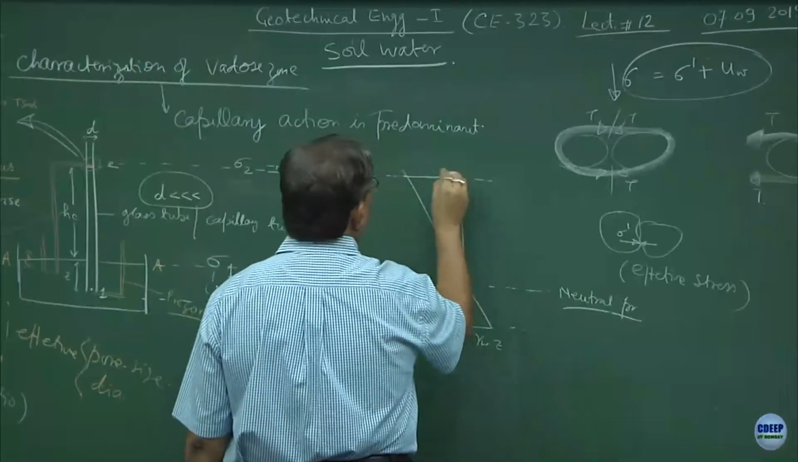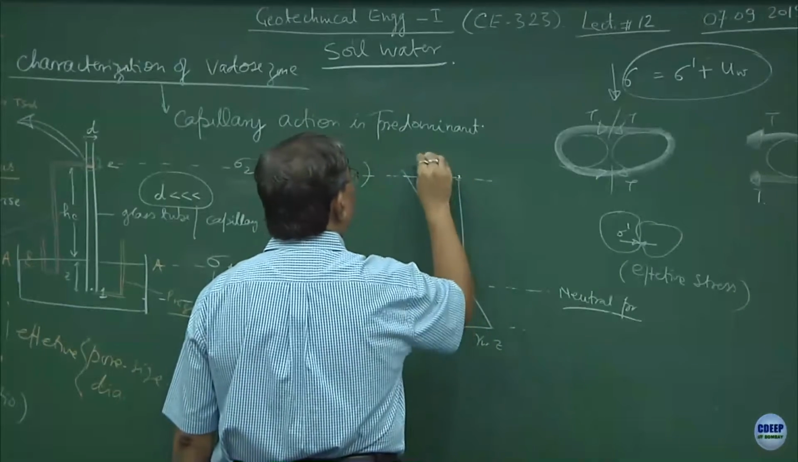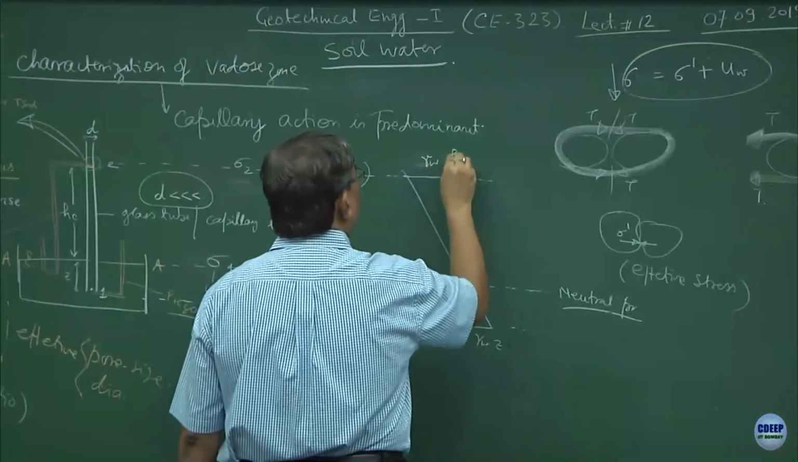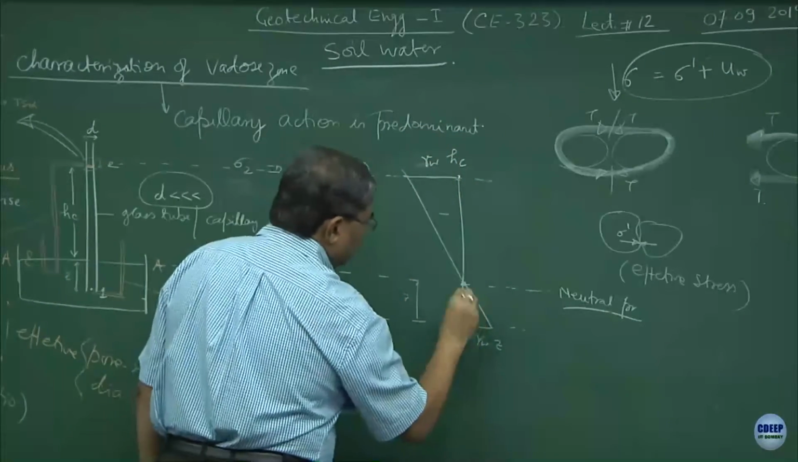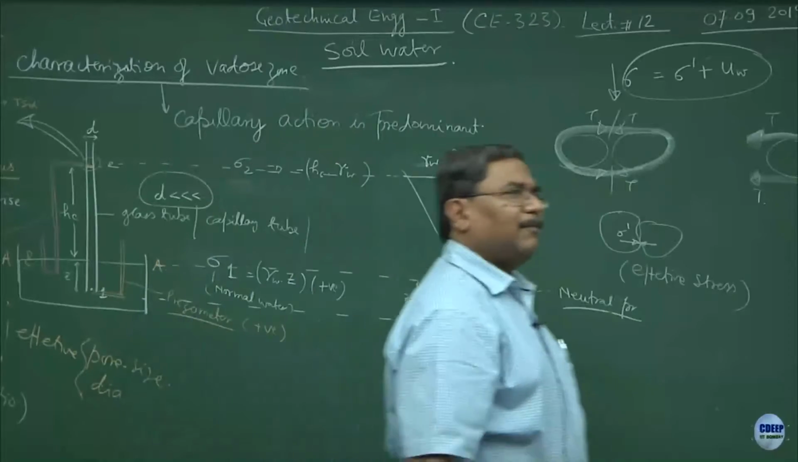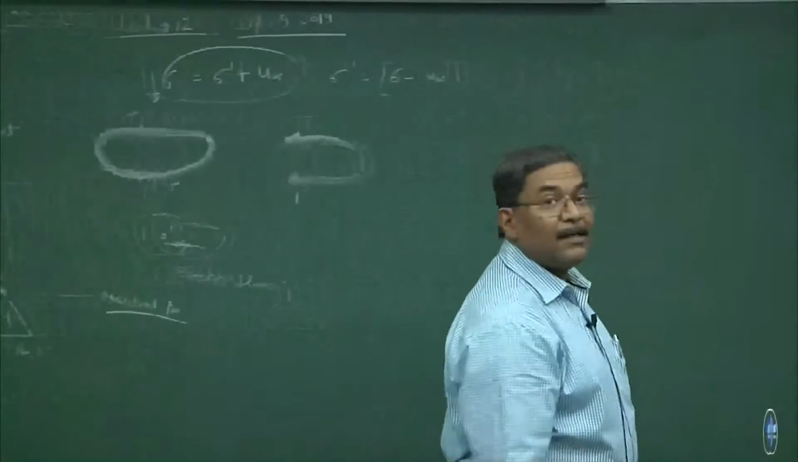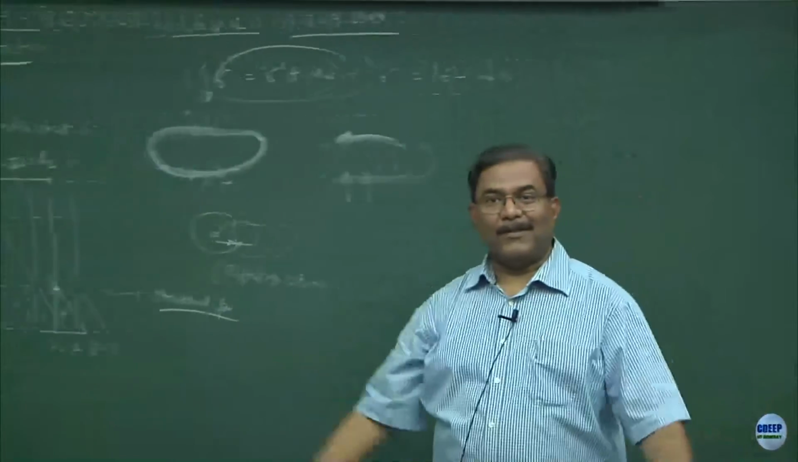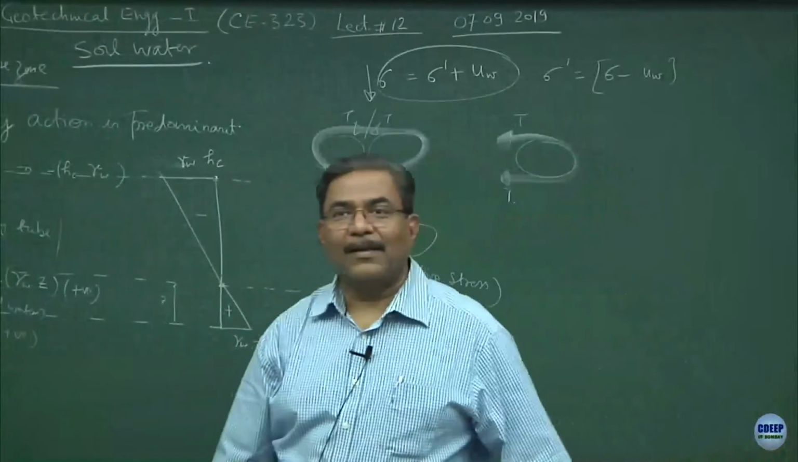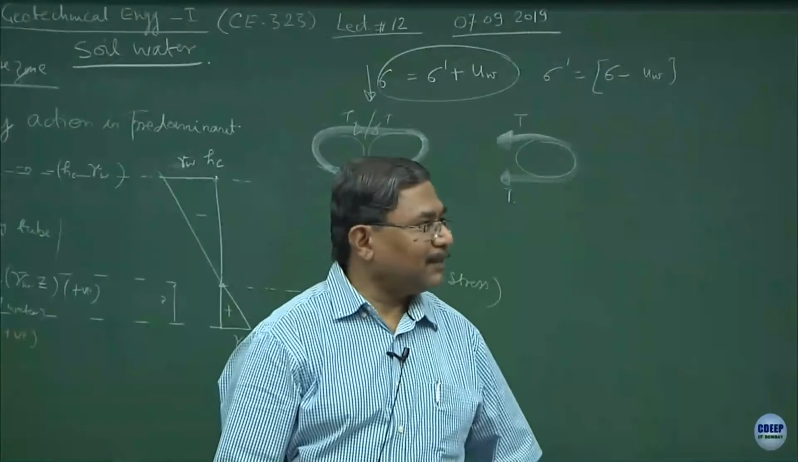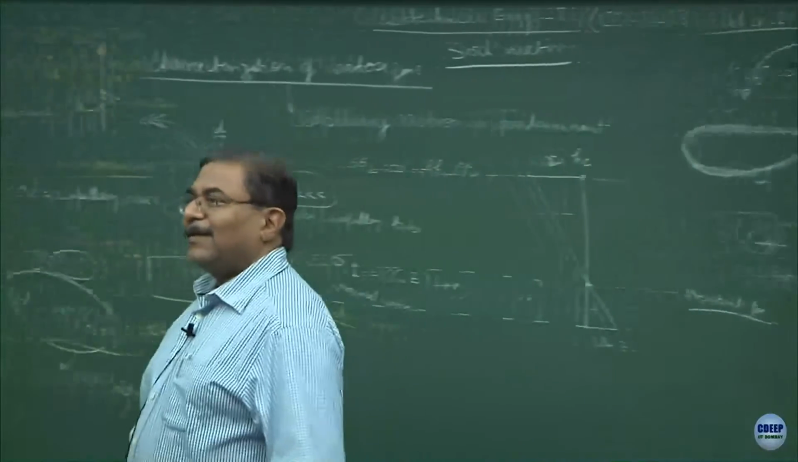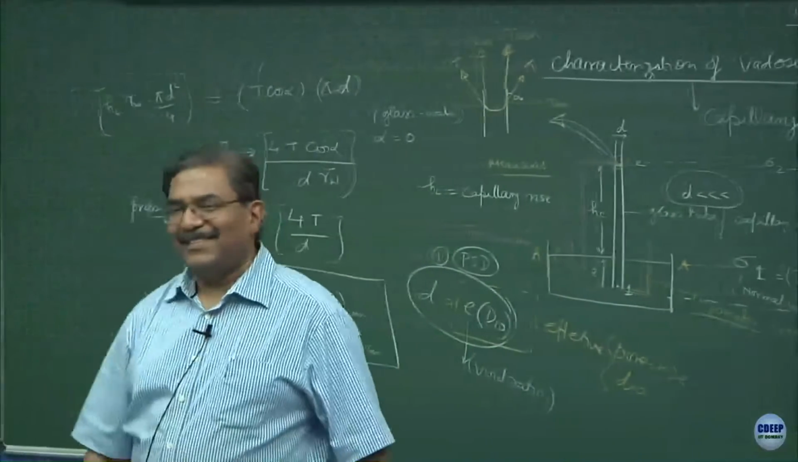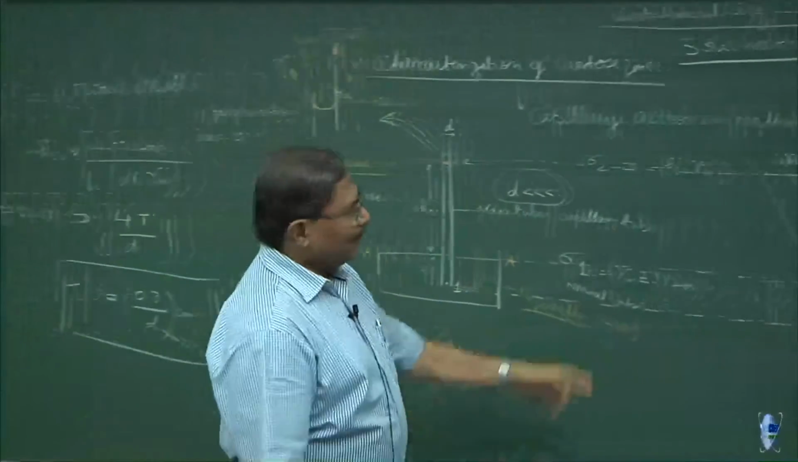So what will be this magnitude? This is negative and this is positive. Where else have you come across this type of a pressure diagram? Very nice. Where? Beams, RCC, correct? Now, what am I talking about here? I have created a beam situation in the soils itself.